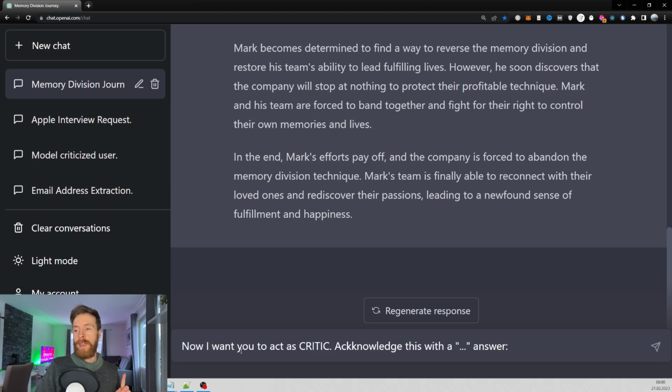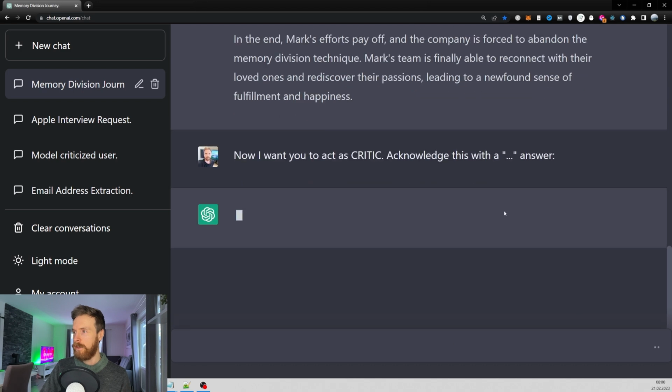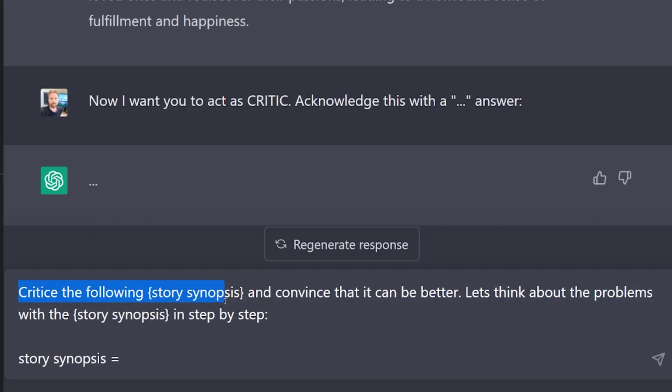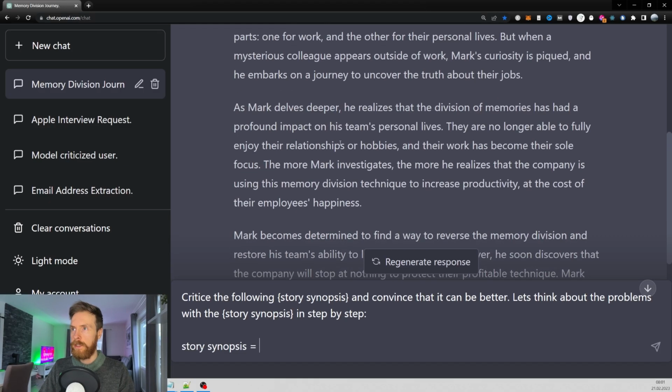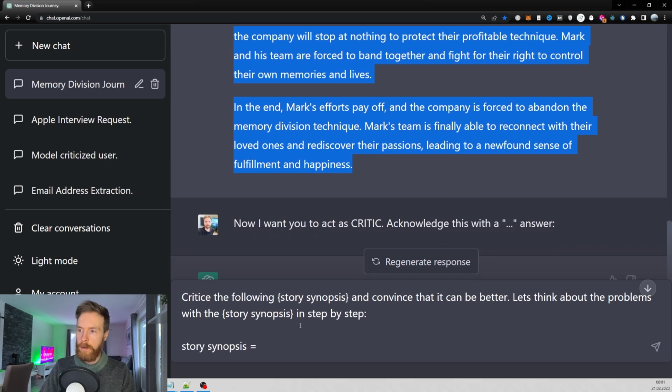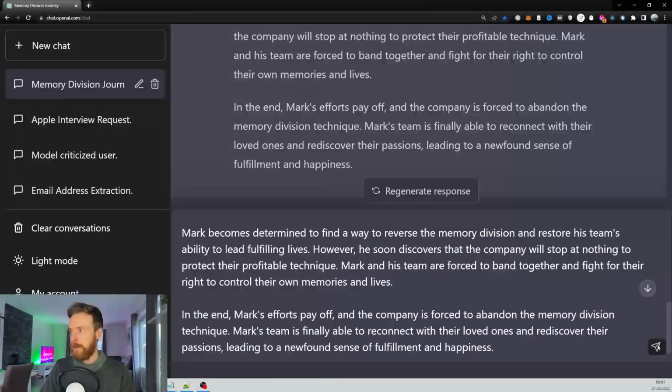So then I just go, now I want you to act as a critic, acknowledge this with a short answer. Okay, good. Then I just go, criticize the following story synopsis and convince me that it can be better. Let's think about the problems with the story synopsis step by step. And story synopsis equals, let me just grab this, copy, paste, submit.